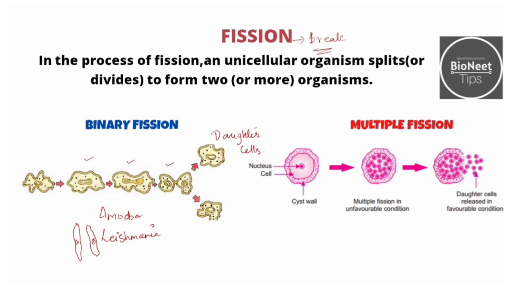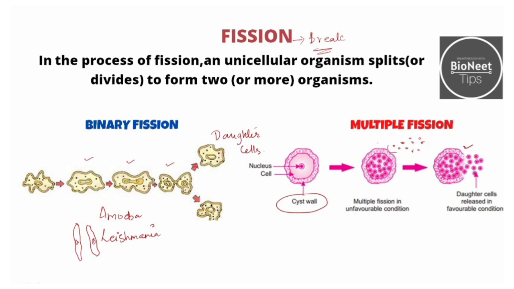Under unfavorable conditions, whenever the conditions are not favorable, many daughter cells are stored inside a cyst. You can see I have given the diagram here. You can see that a protective layer is formed around the cell to protect these daughter cells. The nucleus divides into daughter cells and it is stored. When the conditions are favorable, you can see that the cyst breaks down, making the daughter cells come out.